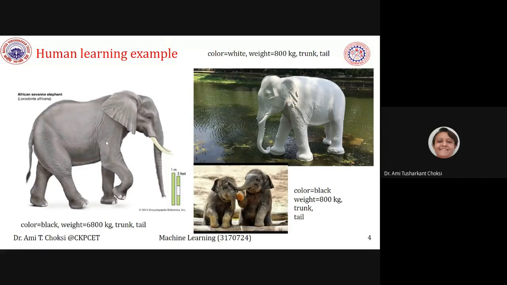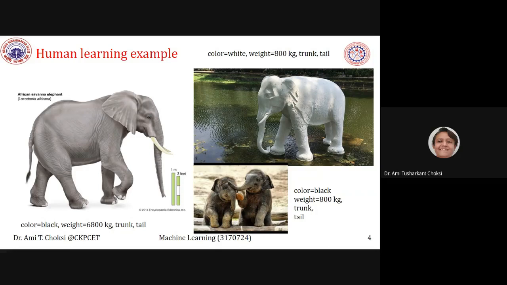But still, at least one thing we can have is the weight is too much, and we can say big legs are there, a trunk is there, a tail is there. One more thing we can have is the ears, and eyes. At least we can say that these four things we can get.